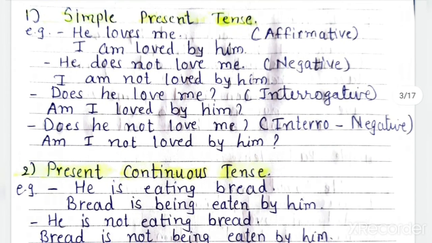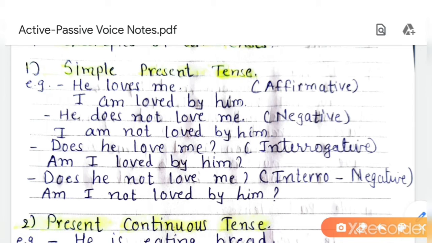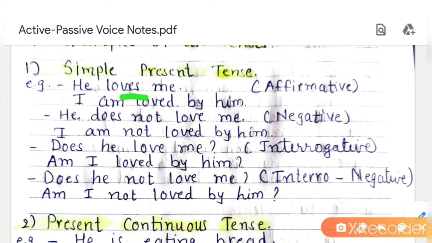The first one is simple present tense. Now try to understand with the examples. Here, he loves me. We can identify the tense with the verb given in active voice. Here loves is given. Okay, it means it is present tense.